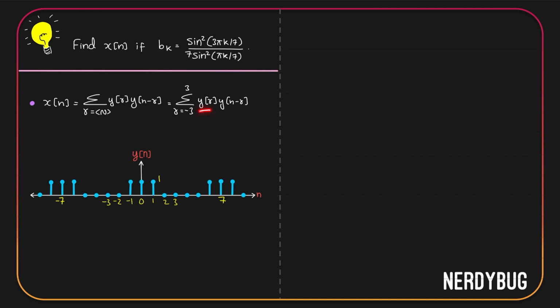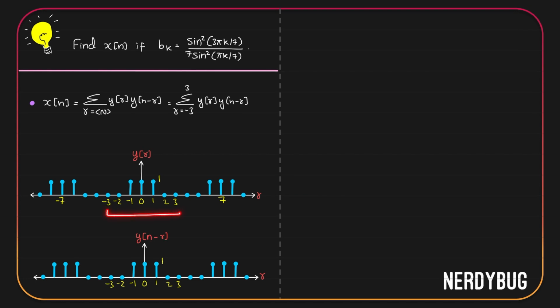So we need the product of y of r and y of n minus r. Let us first plot y of r. We already have y of n here. So to make it y of r, simply change the variable n into r. Now we need y of n minus r. This is how y of n minus r looks like when n is equal to 0. This is y of minus r, but since y of r is symmetric across the y-axis, it's going to look exactly like y of r. Let us just do the convolution for one period because we know it is just going to repeat for every multiple of the period 7.